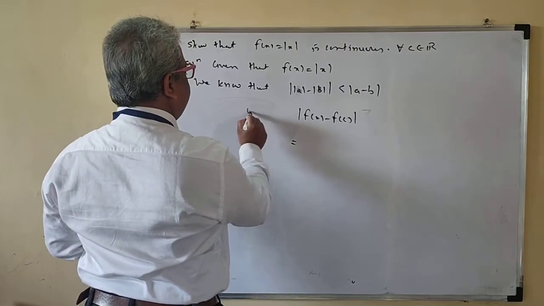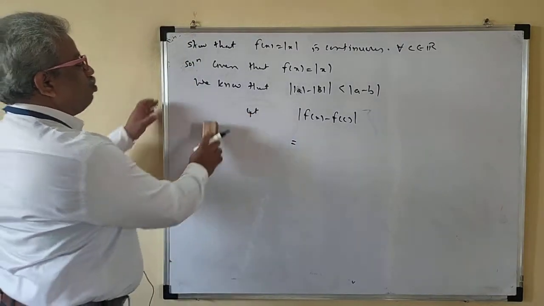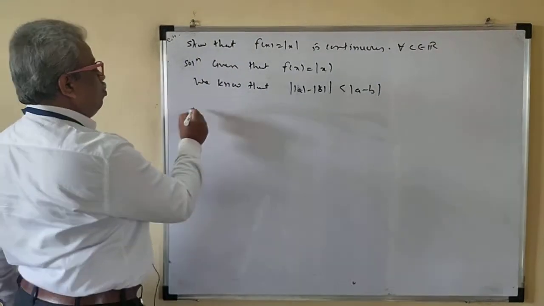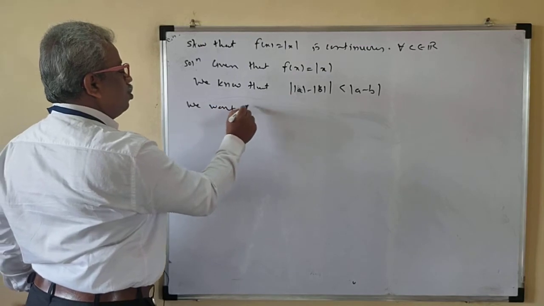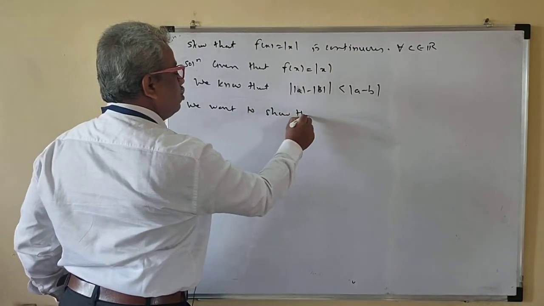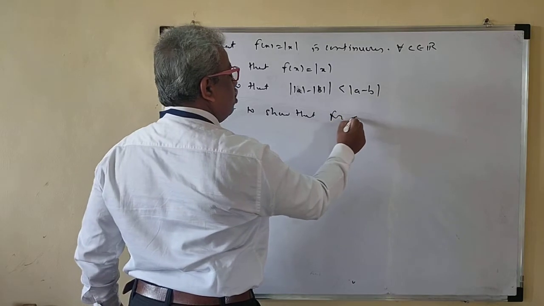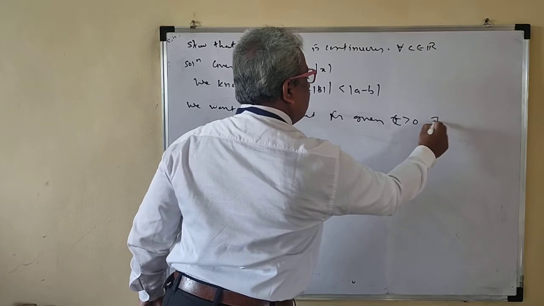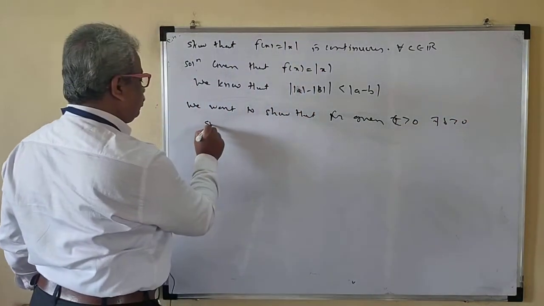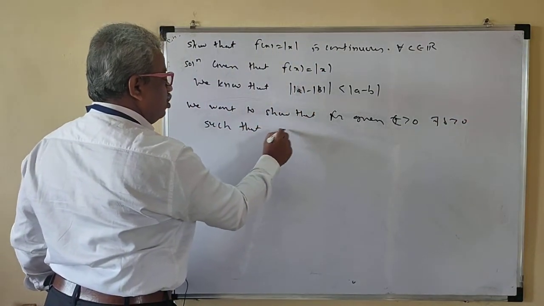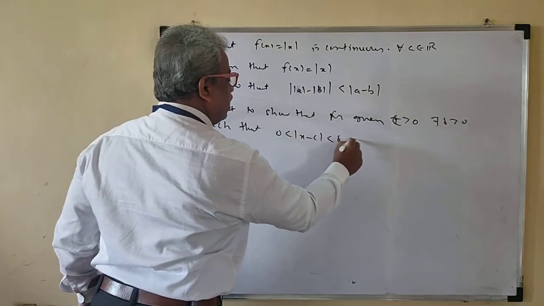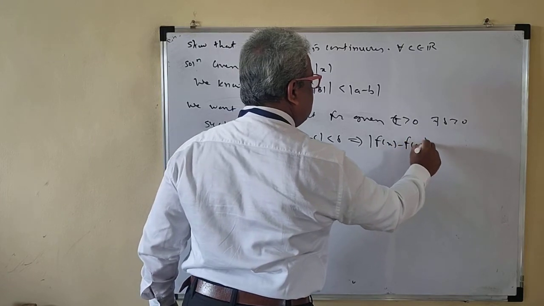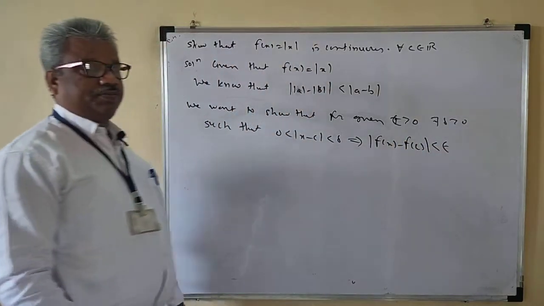Okay, so we have to choose. What do we have to do? We have to prove that it exists. Since it's continuous, we want to show that for given epsilon greater than 0, there exists delta greater than 0 such that 0 less than mod of x minus c less than delta implies mod of f of x minus f of c less than epsilon. This we are doing.